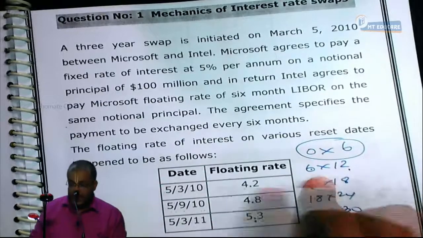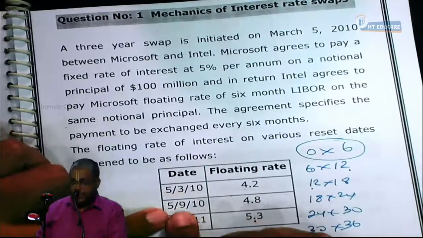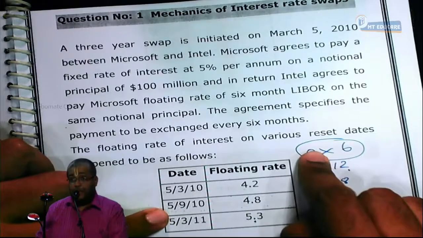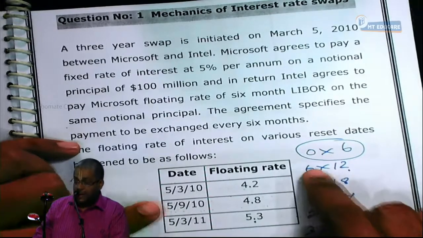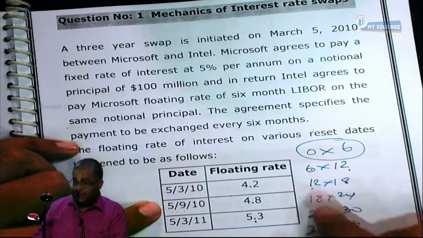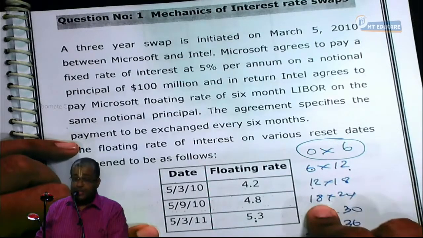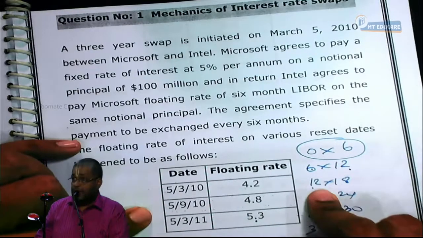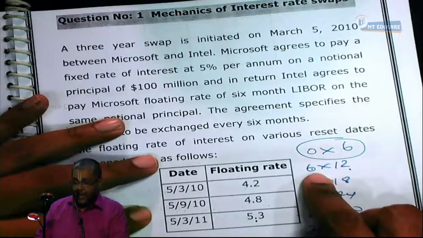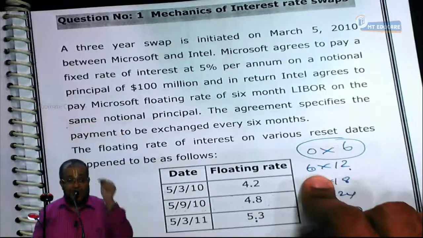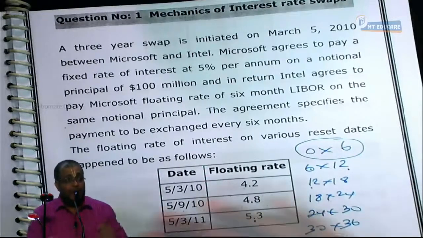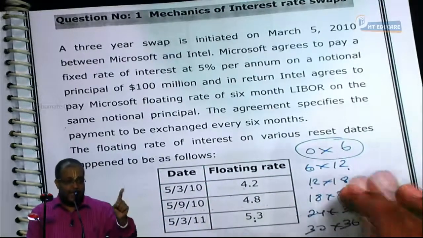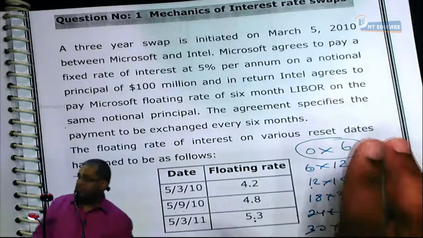What they decided on the previous reset day is paid on the next reset day. What is going to be the swap cash flow on 5th September? He decided on 5th March. What happens on 5th March 2011? Decided on 5th September 2010. What happens on 5th September 2011? Decided on 5th March 2011, and so on. So what is going to be received or paid on the next settlement day, he fixed on the previous reset day. Everybody, yes or no? You understand that in the swap cash flow, the first cash flow is known.